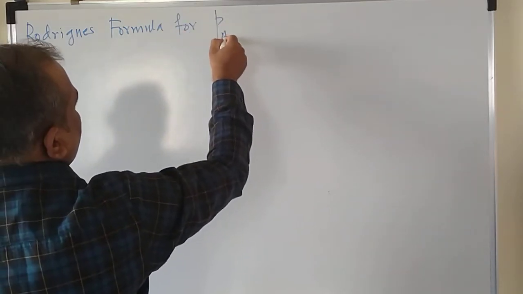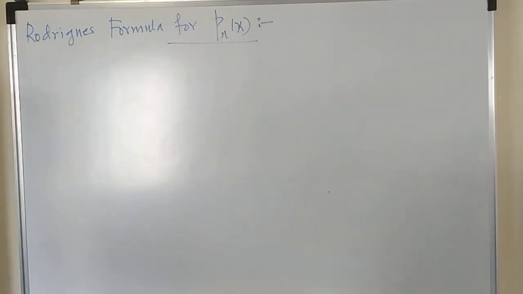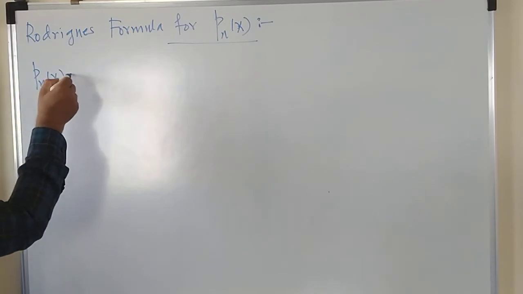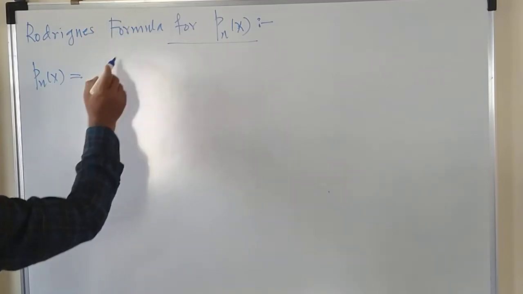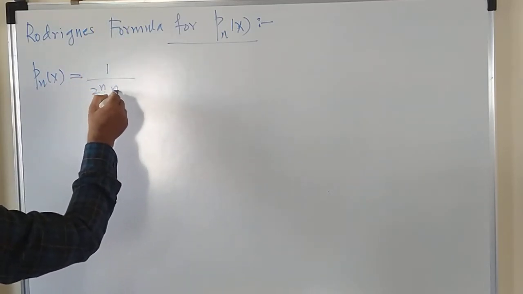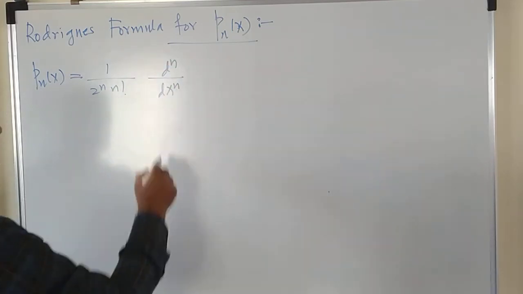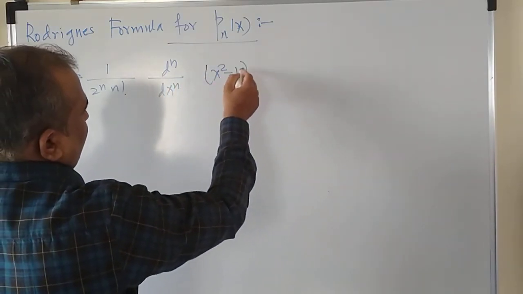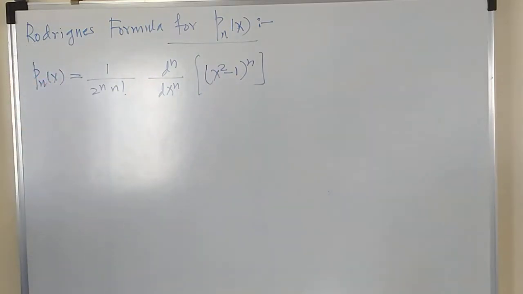Rodriguez formula for Pn of x. This Rodriguez formula gives you Pn of x is equal to 1 upon 2 raised to n into n factorial into the nth derivative of x square minus 1 raised to power n. This is your Rodriguez formula, which is important.